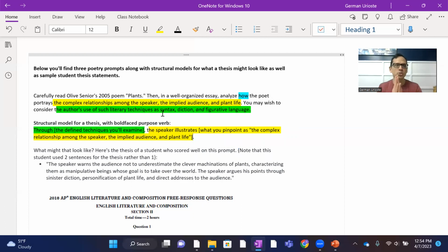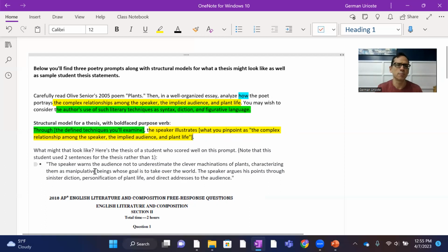Now, what might an actual thesis look like from an actual student who took the test? So here is a thesis of a student who did well on this prompt. And note here that this student uses 2 sentences for the thesis rather than 1. That's okay. Ideally, you want to try to boil it down in 1 sentence, but the mantra at AP is reward students for what they do well. So they realize that you're writing an essay under the pressure of time. A 40-minute, write an essay in 40 minutes. That's fast. So it's okay if you have 2 sentences as long as you're defining what needs to be defined.